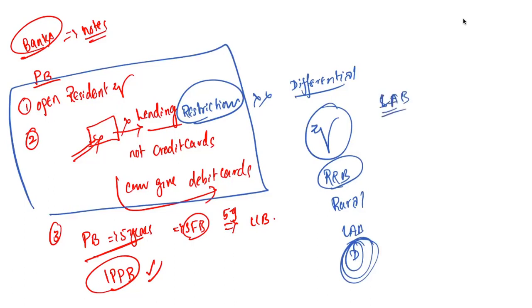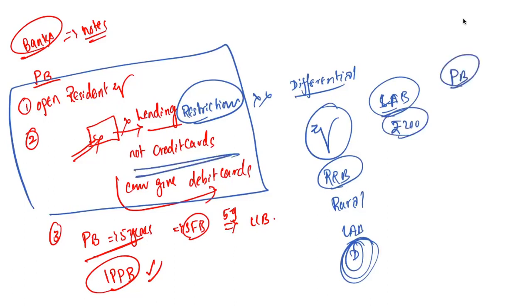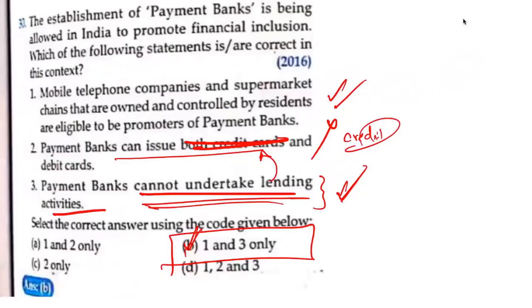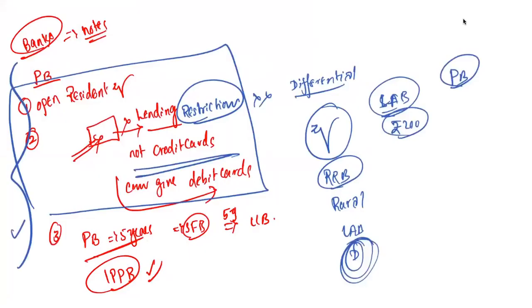Small finance banks have restrictions on the total finance they take and the area of operation, and payment banks have restrictions on transactions. So this is what you have to know, all the data about payment banks.